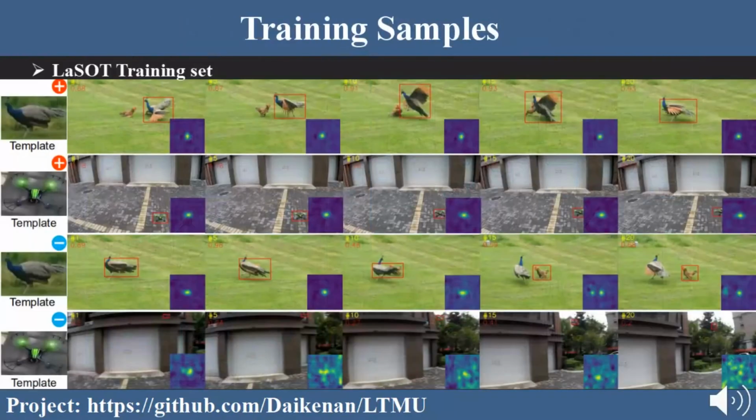We visualize the training samples of our meta-updater. The top two rows are positive examples, and the bottom two rows are negative ones.